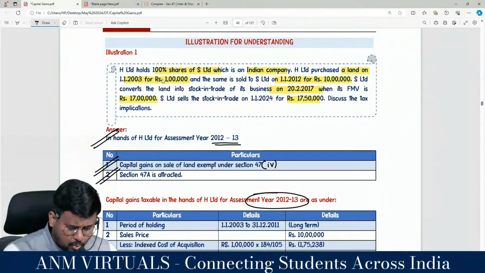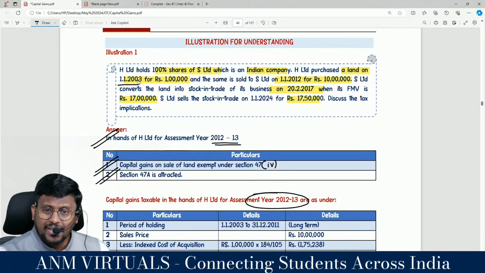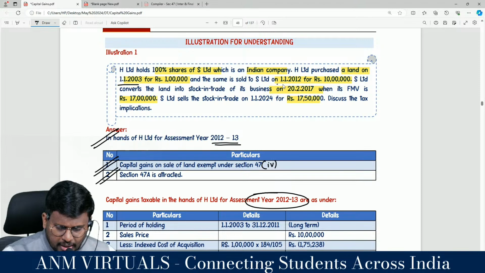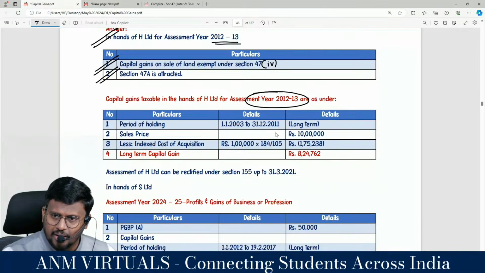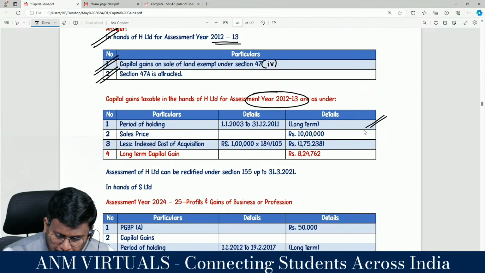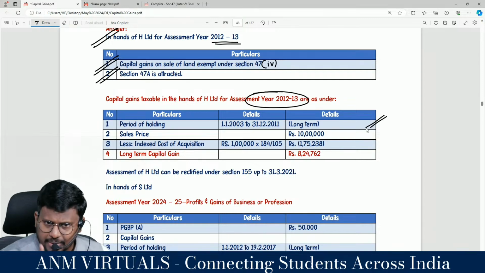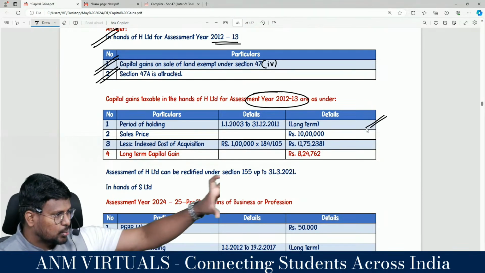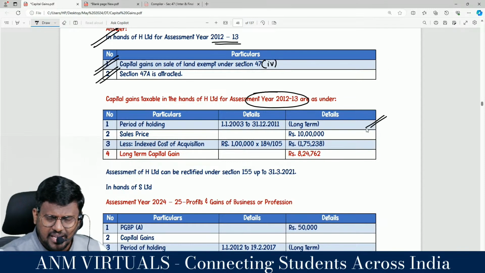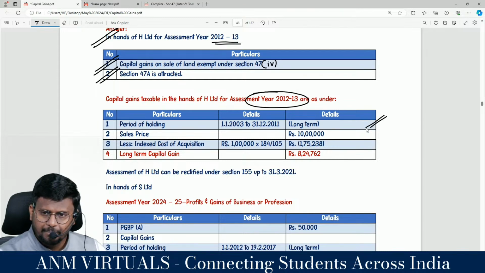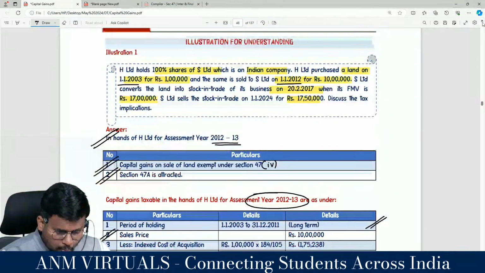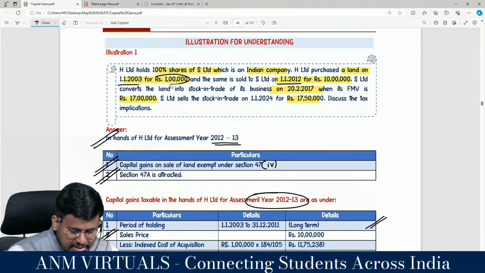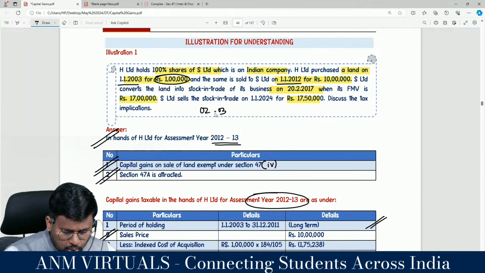When did they actually purchase it, sir? 1/1/2003. When did they actually transfer it? 1/1/2012, one day before that, 31/12/2011. Am I right? So actually you should have calculated the capital gain right now. We calculate the same capital gain. So what is the nature of the capital asset? Long term capital asset. What sale price did they actually sell for? 10 lakhs. Less cost of acquisition or indexed cost of acquisition. So for how many lakhs did they actually purchase? 1 lakh. In which year did they purchase, 2002-2003?